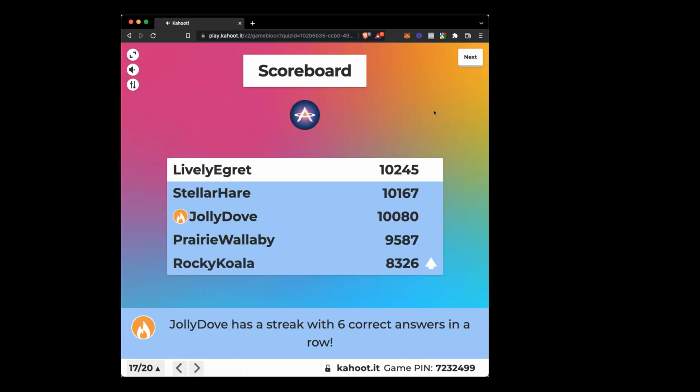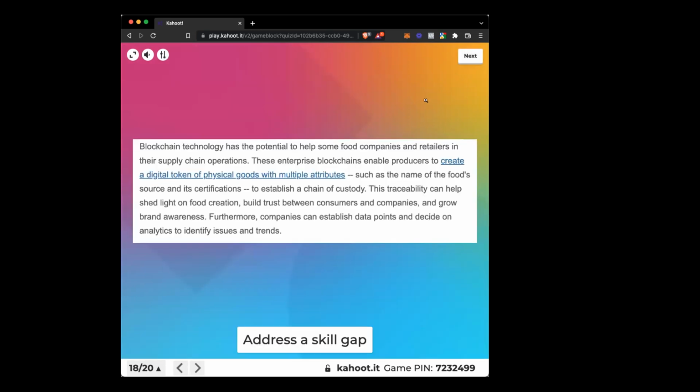The lively egret stayed on top. That is really impressive. Rocky Balboa, there you are. That's right. Rocky Koala had to take a few steps back. That's what he did in the movie too. Rocky, exactly, he had to get knocked down a few times before getting up. Then his wife was like, "Hey, listen, you're no loser. Get back up."